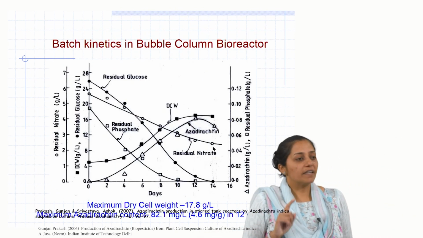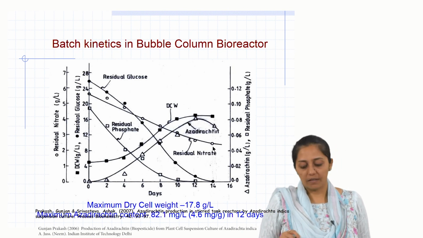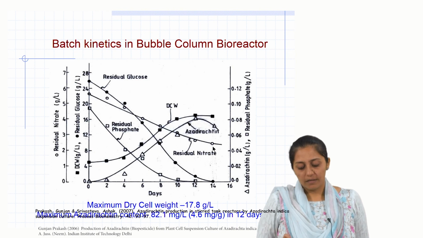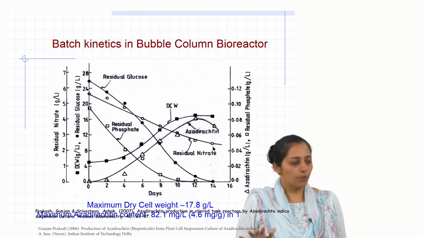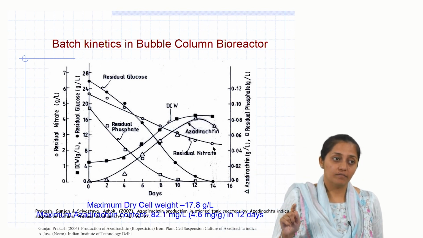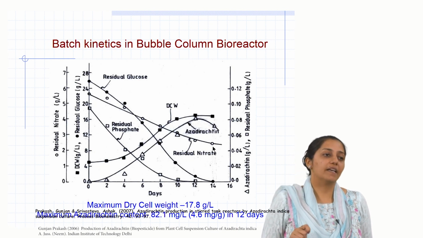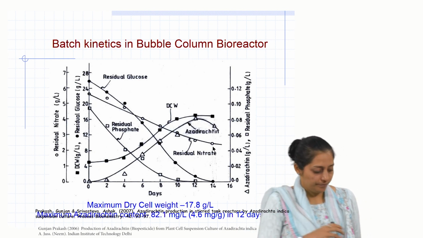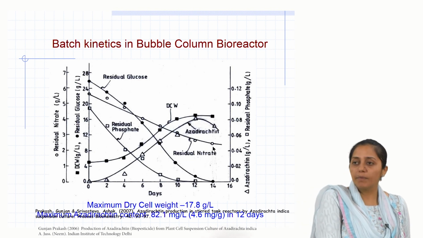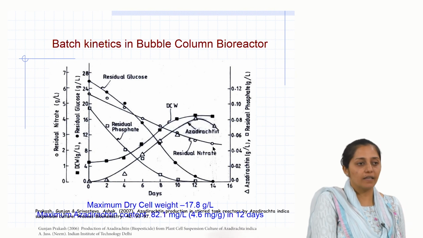Then a pneumatically agitated reactor was used, where no moving parts are there in the reactor. They could see that the dry cell weight was equivalent, but the growth rates had gone low. You are achieving it in 12 days. Which means that maybe it is because of better mixing, because of the moving part inside the reactor. So one should prefer a stirred tank configuration rather than pneumatic reactors.